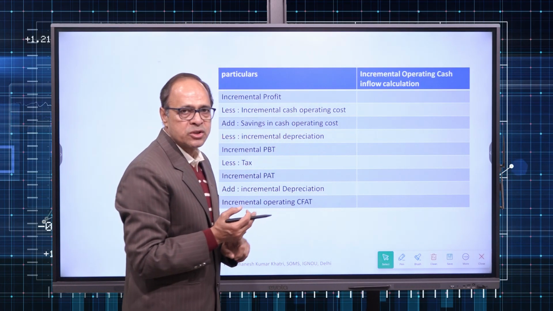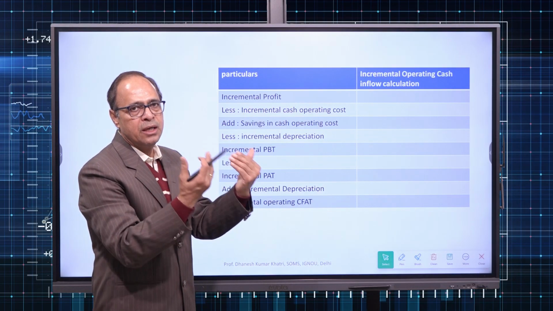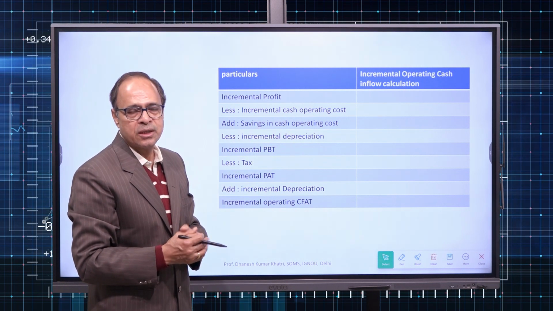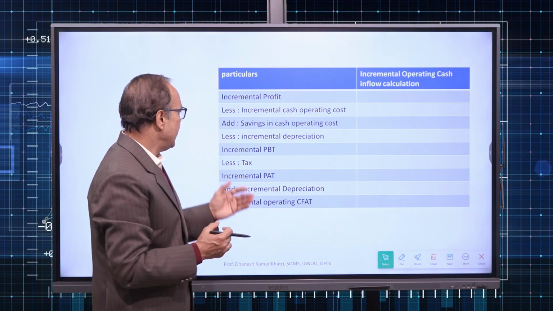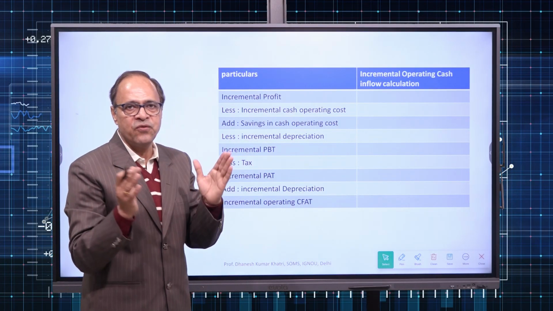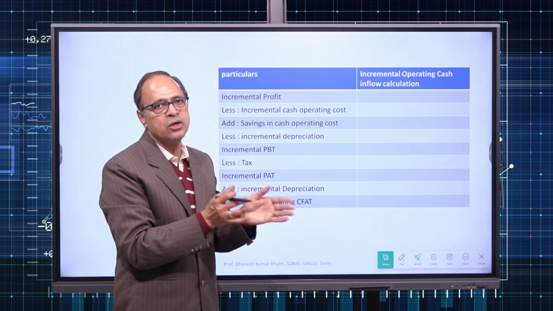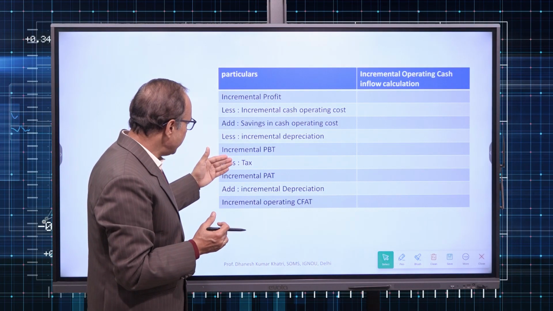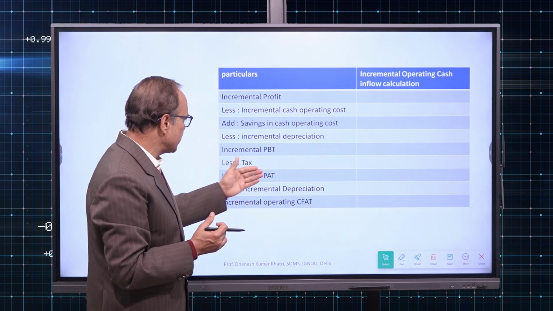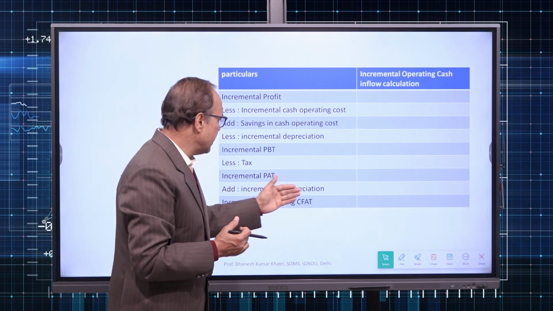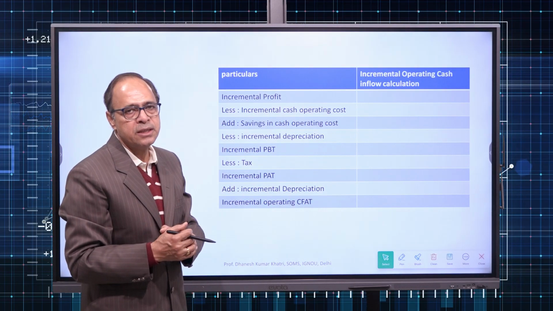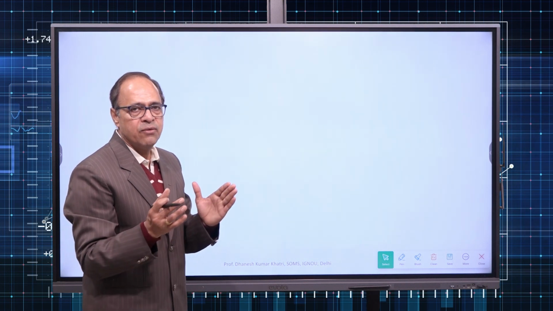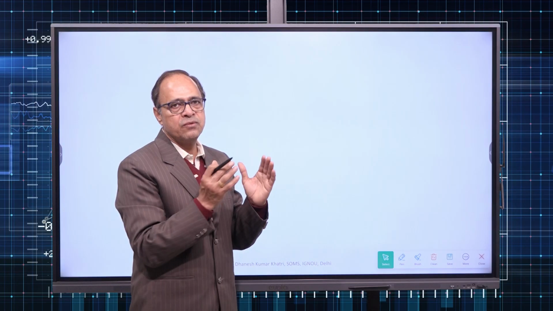Incremental operating cost might be given to you. That means how much more operating cost will be incurred. Sometimes there might be a savings in cash operating cost. That also has to be considered if it is given. And then incremental depreciation. That means the difference between the depreciation of the old machine and the new machine has to be taken into consideration. Then tax on incremental profit before tax, incremental profit after tax, and when you add the incremental depreciation, we arrive at incremental operating CFAT. And thereafter, we will apply the method. So this is the way we solve it when a replacement numerical is given.